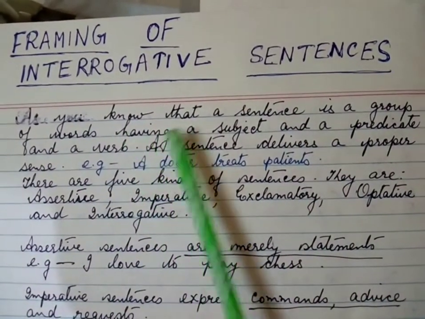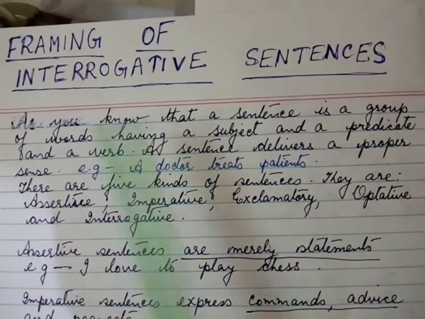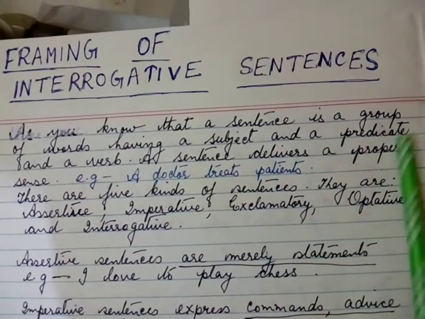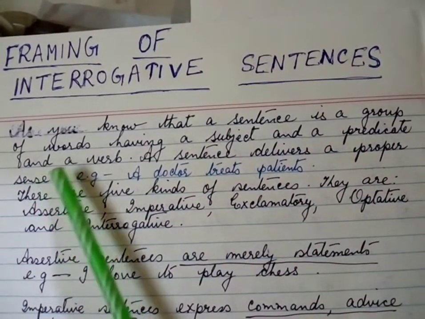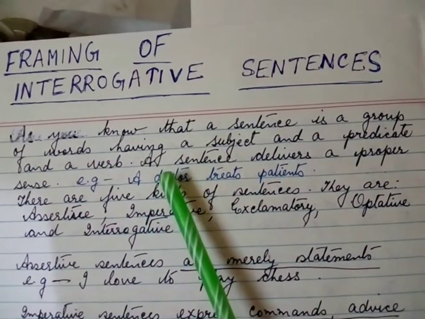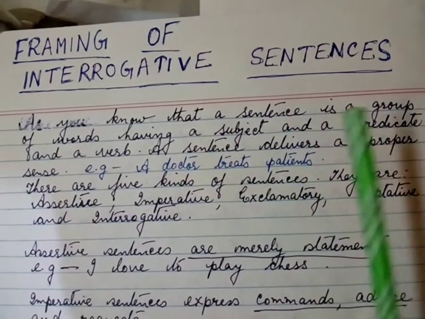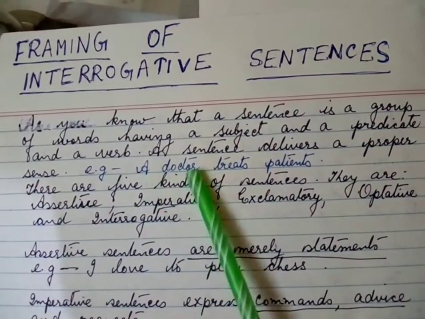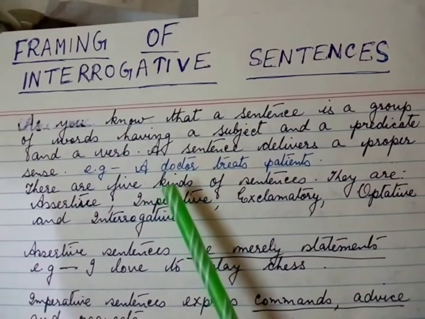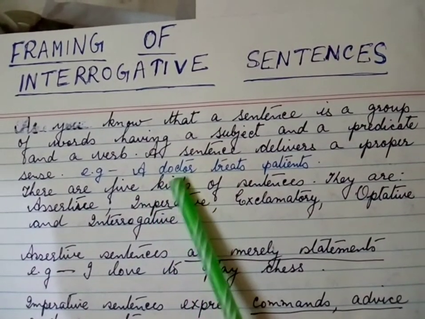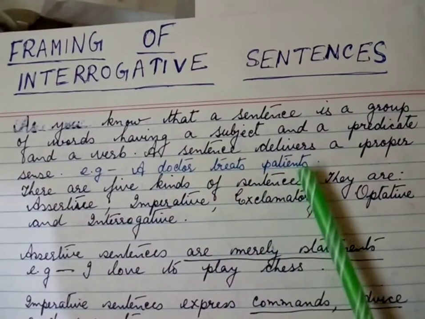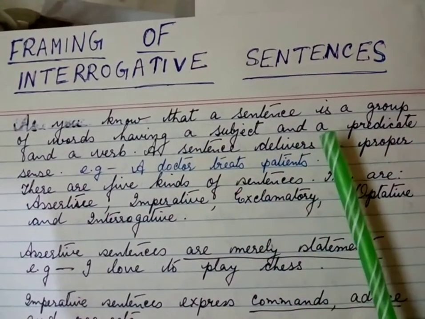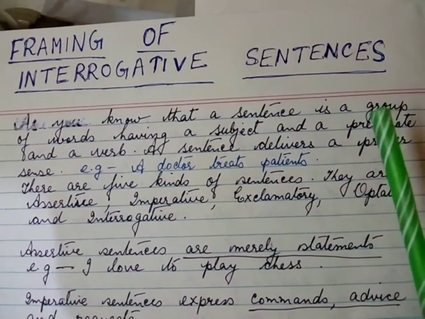As you know, a sentence is a group of words having a subject and a predicate, and also a verb. A sentence delivers a proper sense. Example, a doctor treats patients. Here a doctor is a subject, treats patients is totally considered as the predicate, and treats is the verb.